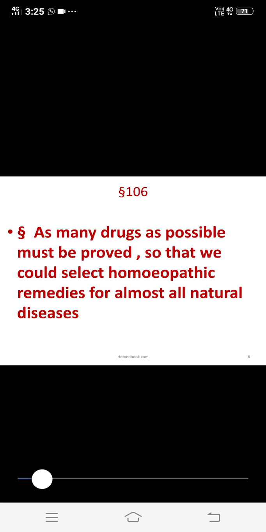So this is the explanation regarding aphorism number 106, that we have to prove as many medicines as possible to know the knowledge of medicine. In this, what is meant by medicine, and after knowing the number of drugs we can select remedies for almost all natural diseases. This is aphorism number 106. Understand?